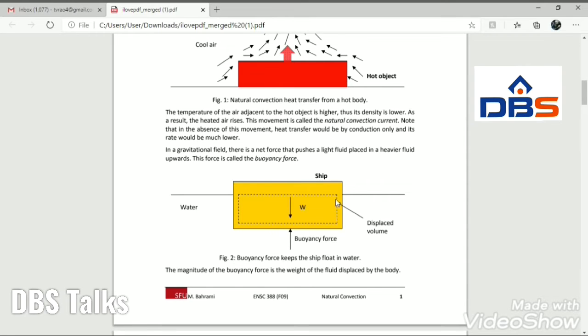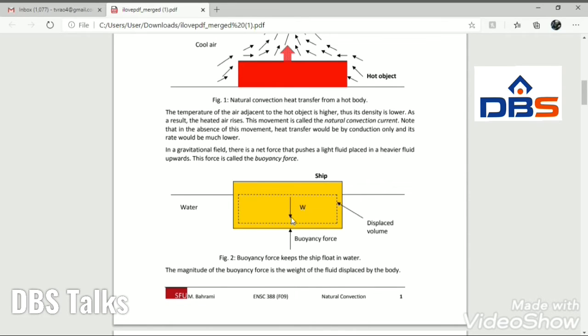How much portion of the ship or body is inside the water, the same volume of water is displaced, and on that particular volume of water, the force acts upwards. That particular force is called the buoyancy force.